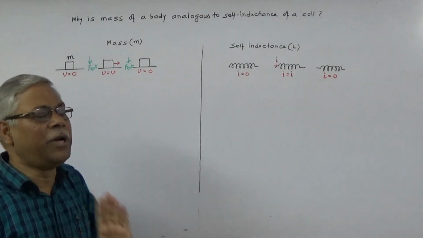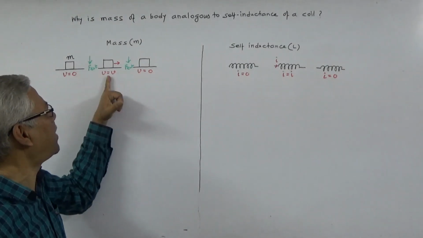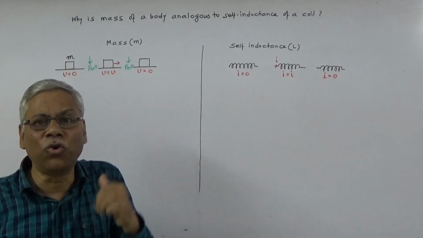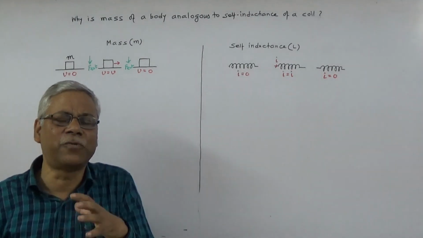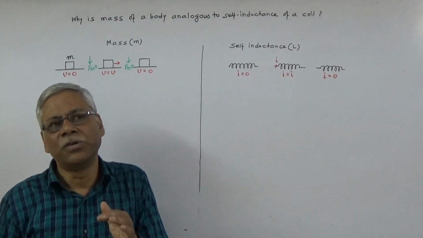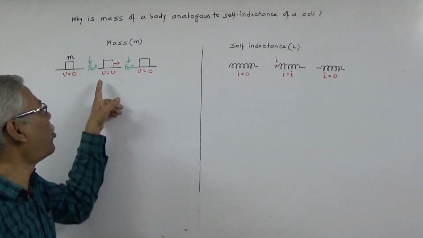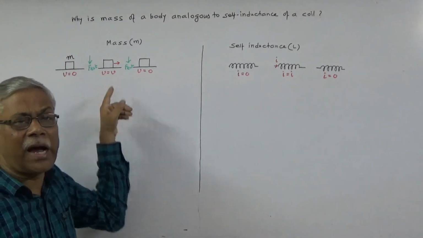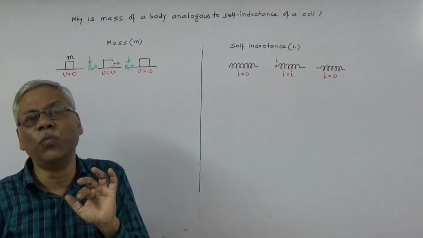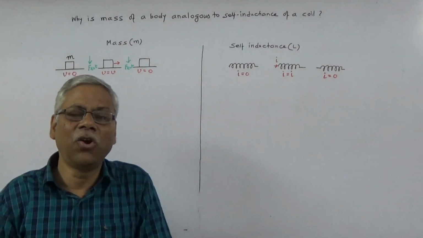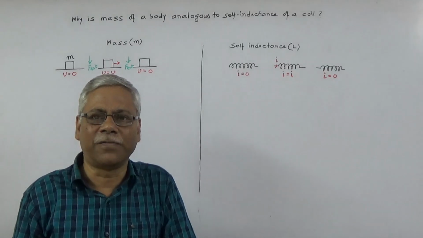Okay. In between, if you consider this state when the body is moving, if you ignore the resistive forces, meaning frictional force or air resistance, if they are withdrawn, then the body will continue its motion, and to make the body continue with its velocity, you will not have to apply any external force.